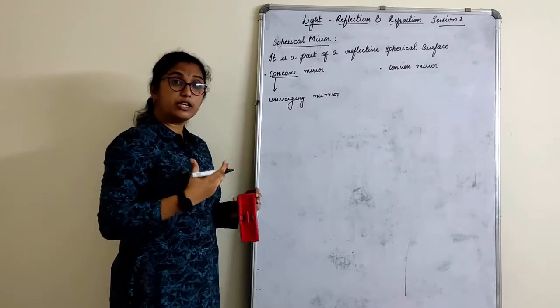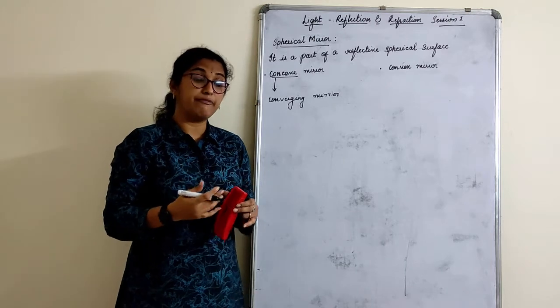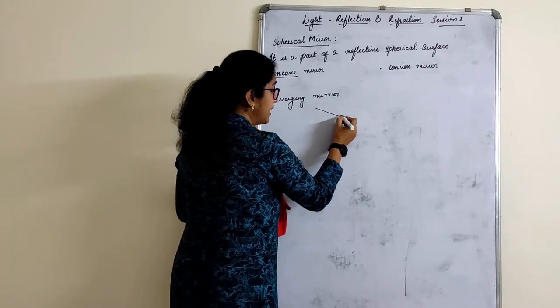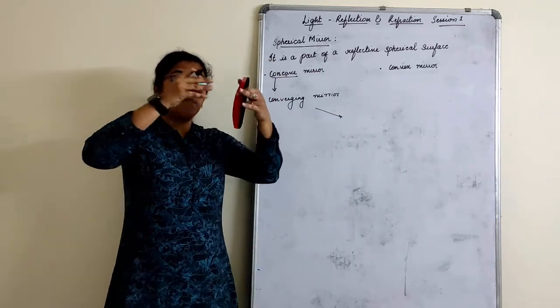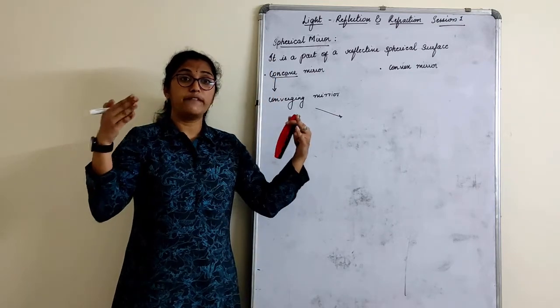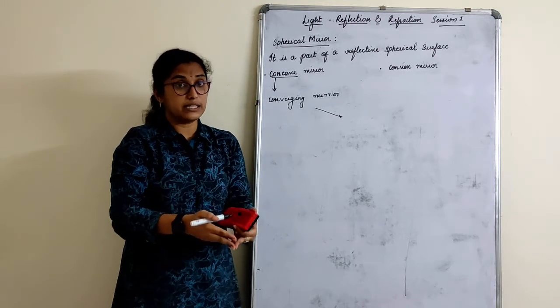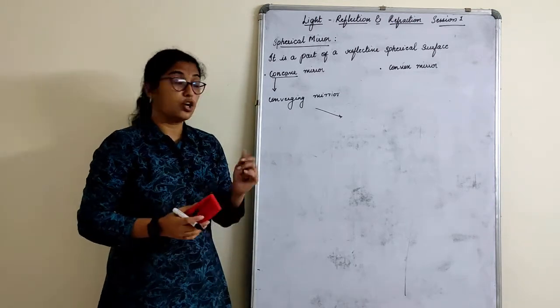Why? What do you mean by converge? That means in a concave mirror, whenever a ray of light falls, it will all focus, it will converge, or it will come and meet at one point. Converging is coming and meeting at one single point. That is called a converging mirror.